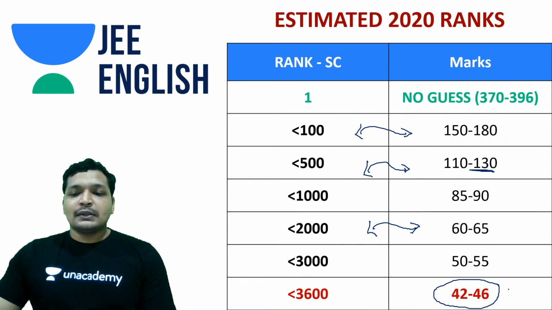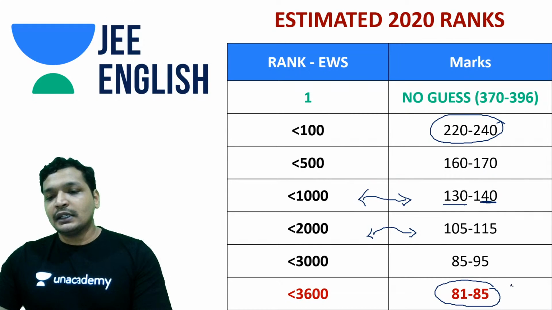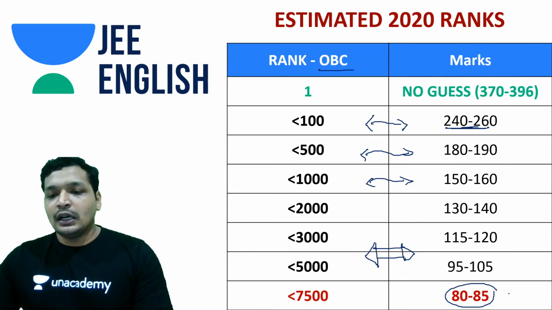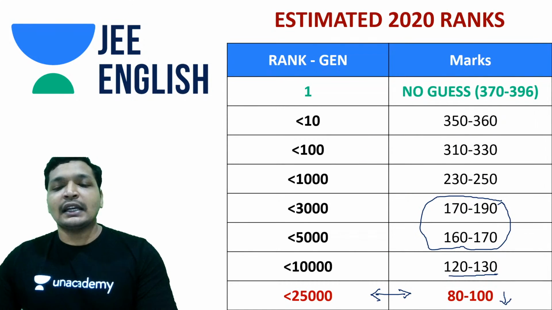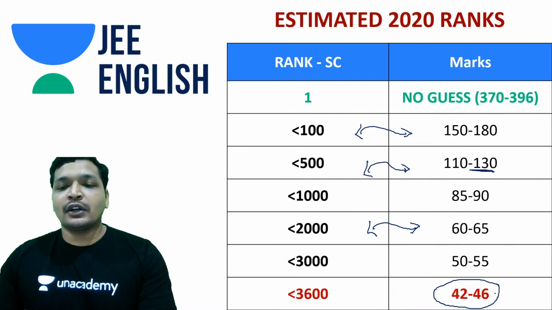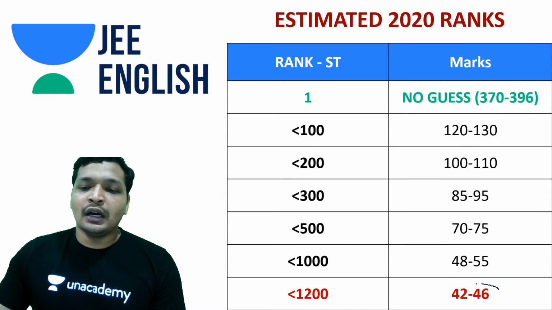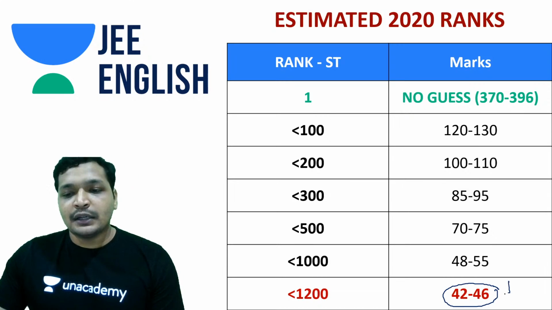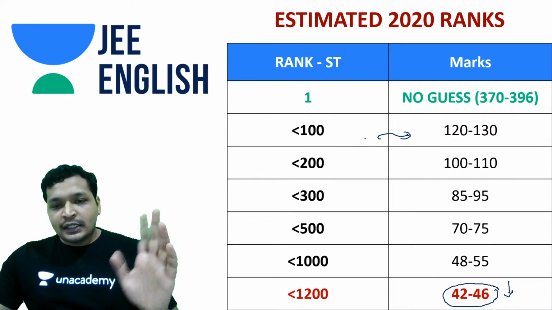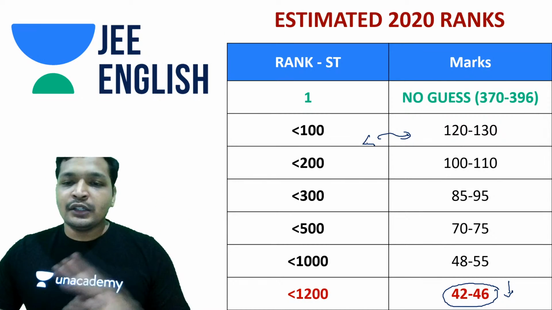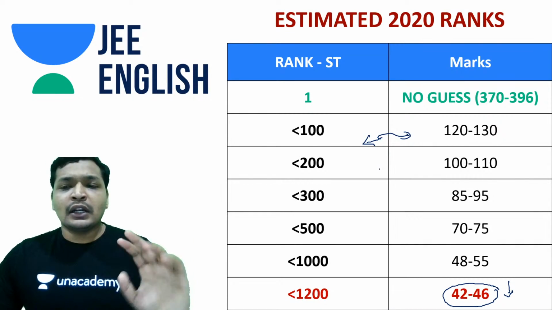If you have noticed, all the cutoffs I've just kept a little bit lower. The reason is the cutoffs can come down, so you can't guess anything about cutoffs. So stay confident. And the other thing is, if you have noticed, even in this category the cutoff has come down. For a rank of 100, maybe 120 to 130, you can never say how much is needed. For a rank of 200 and odd, you need 100.